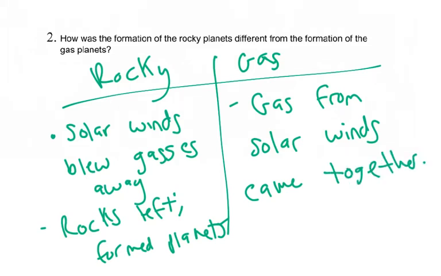This is part of the reason why those big gas planets are so much further away. Those winds blew that way out there into the atmosphere, and that's how those planets started to form. So remember, gravity has a play in both of these situations, but works in different ways. Wow, I have to say, my writing is abysmal right now, guys. I need to get back into practice. All right, let's look at number 3.